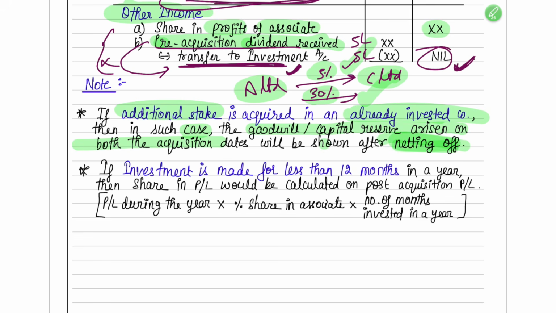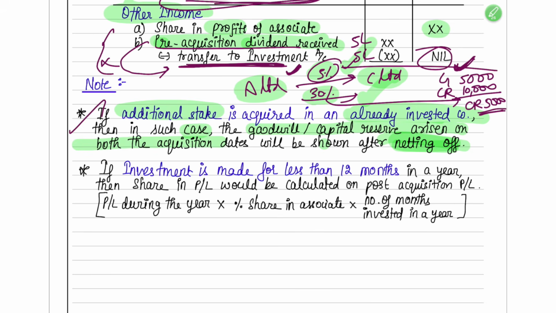Suppose when you invested 5%, you got 5,000 goodwill. When you invested 30%, you got capital reserve worth 10,000. So if you net it off, you have a net capital reserve of 5,000 rupees. So like this net you have to show in your financial statements. I hope you understood this point.